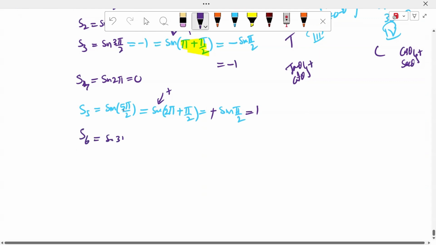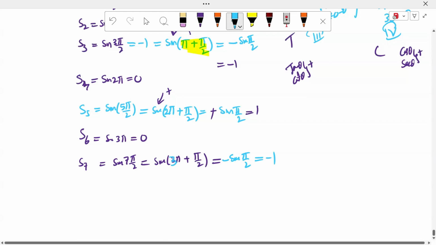Next, S6 is nothing but sine 3π, which is 0. S7, sir, is the sine of 7π/2. What is the sine of 7π/2? Sine of 3π plus π/2. It is an odd function. Sine of π plus theta is sine theta. Since an odd number has come, it is negative, nothing but -1.